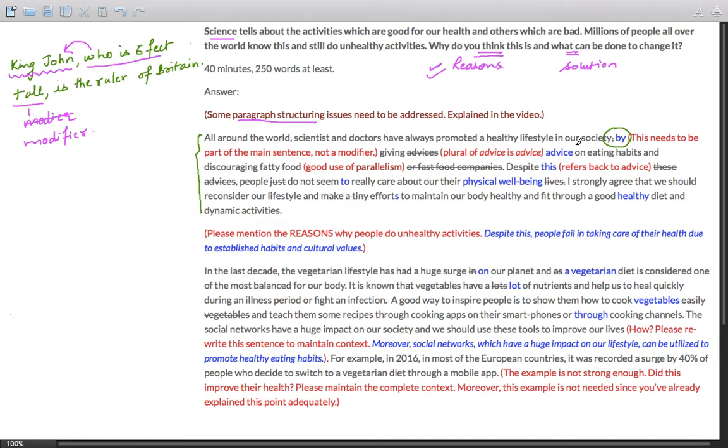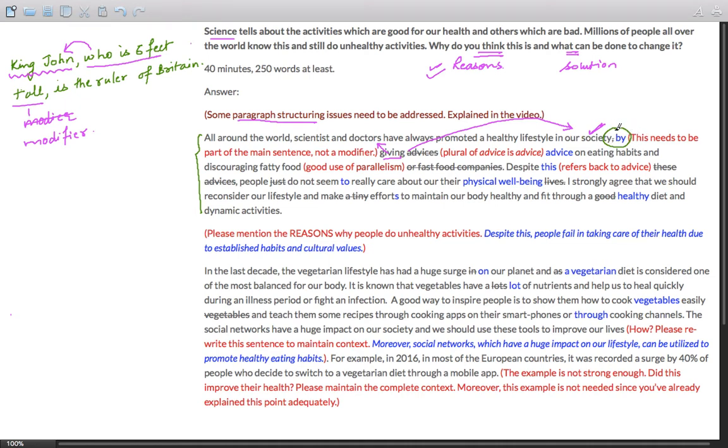Now come to this sentence. Society giving advices on eating habits, discouraging fatty foods. So this portion with a comma becomes a modifier, and this modifier is giving information about society. It's not related to scientists and doctors. Because giving advice is by scientists and doctors, if it becomes a modifier, it will give information about society, which is wrong. So, if you want to discuss more with me, you can go through some of the articles. I'll send you a few links.